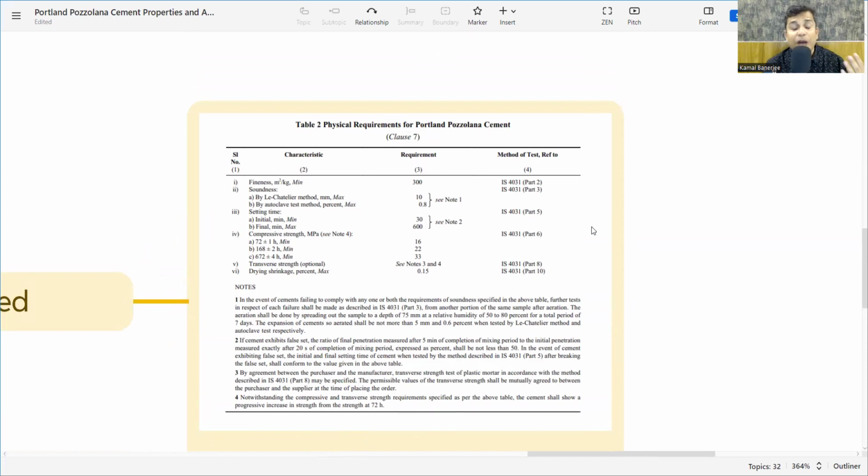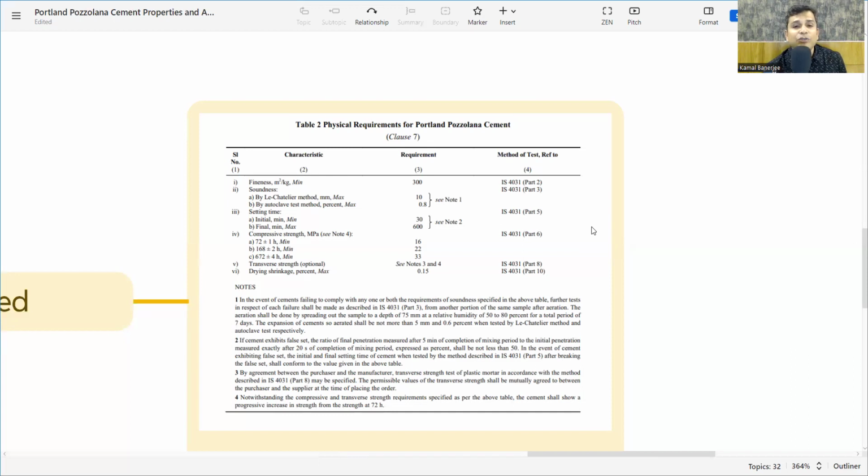What is the criteria? What are the physical properties? Fineness, soundness, setting time, compressive strength, and all these. If you want to know anything about the OPC or ordinary Portland cement, I have made a series of videos. The link is in the description box. Please check. You will get full information about the OPC or ordinary Portland cement.